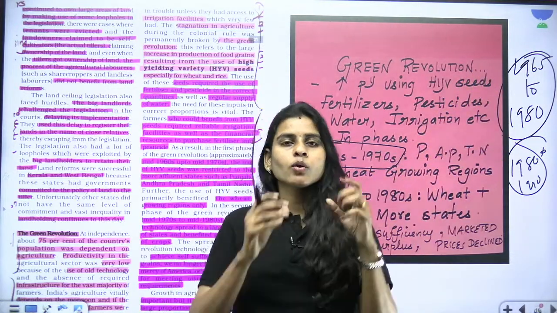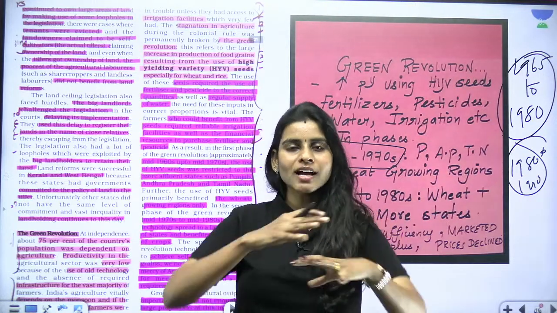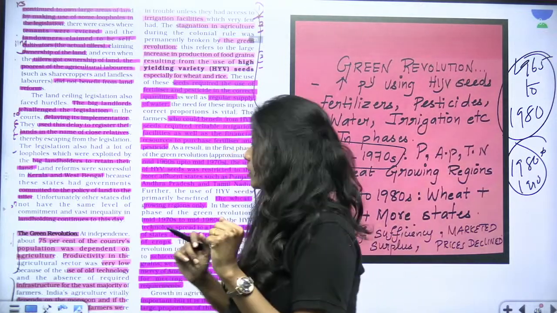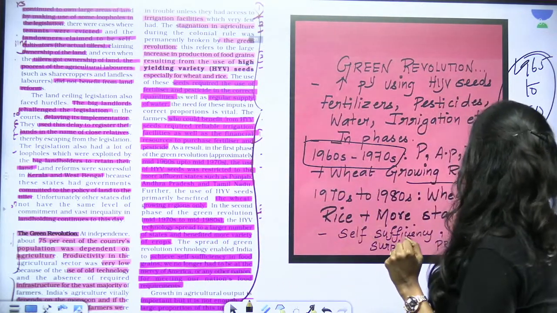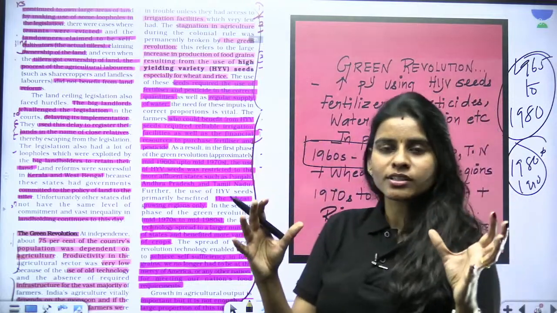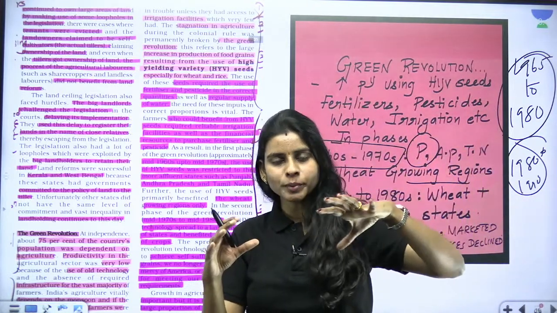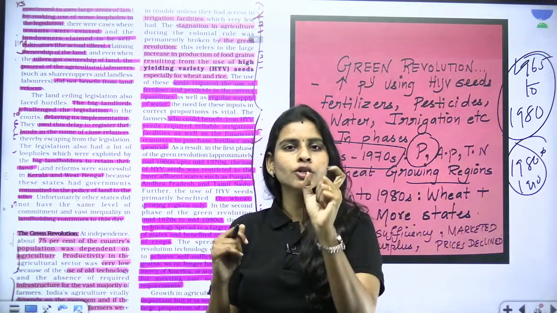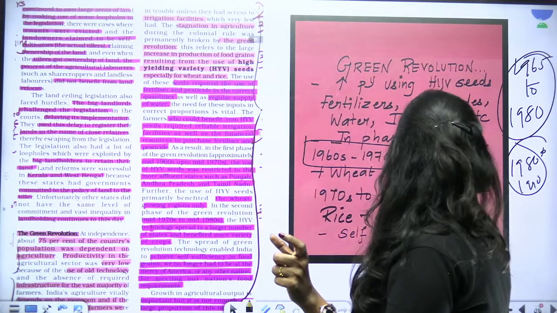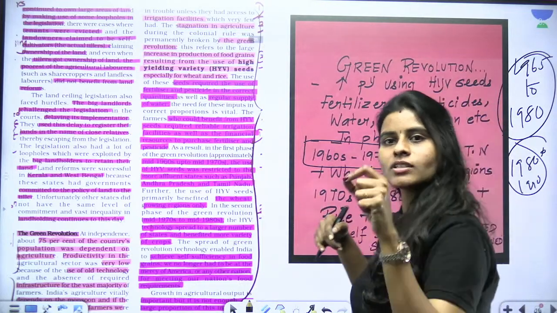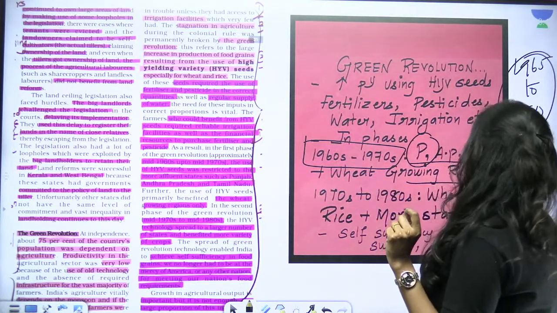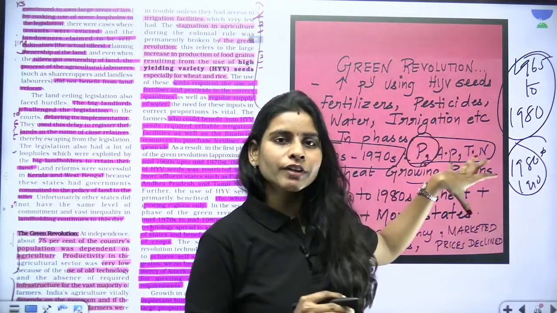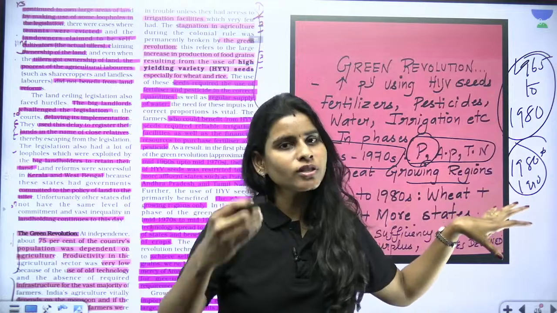So what did we do? We just imported high yielding variety seeds of wheat and distributed them to the wheat growing regions. Talking about the wheat growing regions, in the northern regions we had Haryana, Western UP and Punjab getting covered by these high yielding variety seeds to increase the wheat production. And in the southern regions, we gave these seeds to Andhra Pradesh, Tamil Nadu, etc. And what is the significance of these high yielding variety seeds? They increase your productivity.